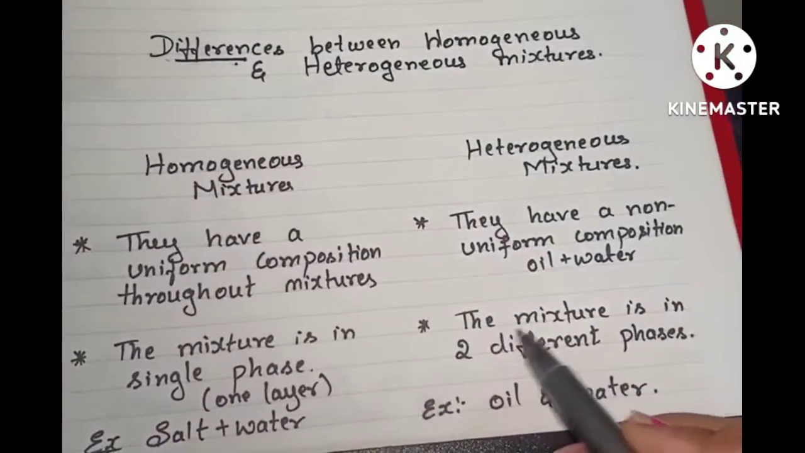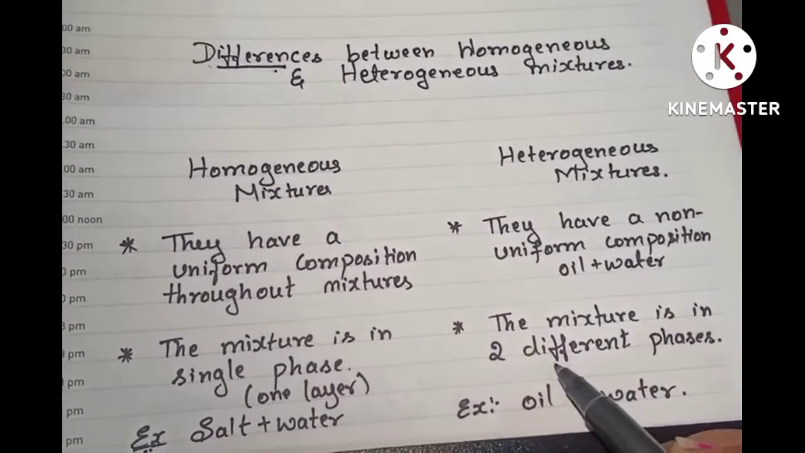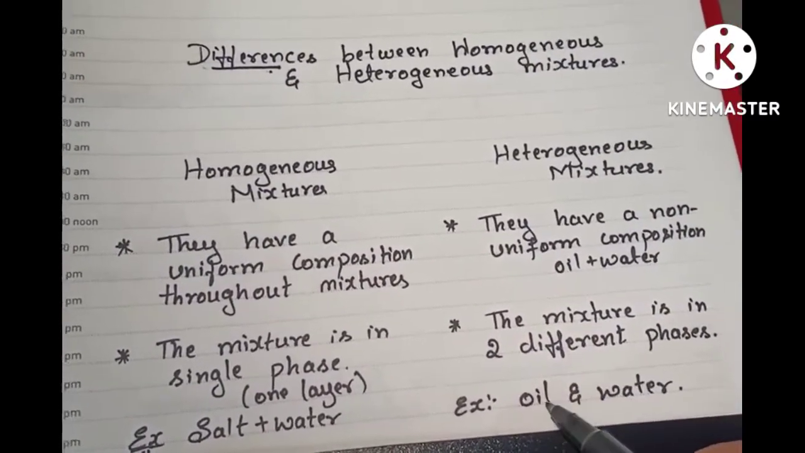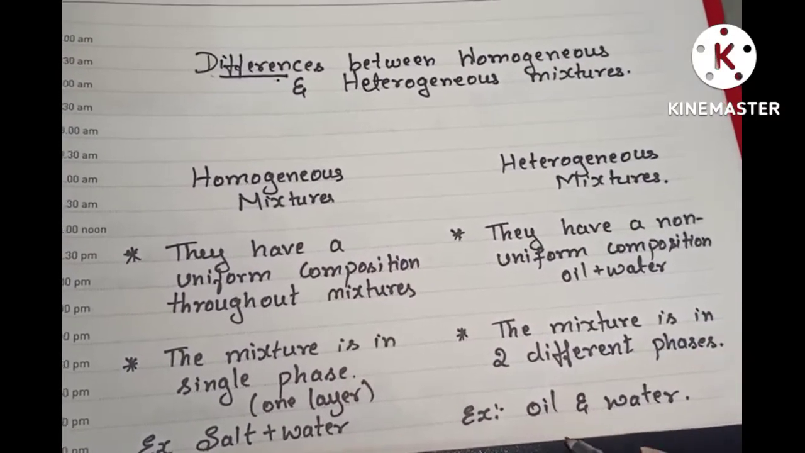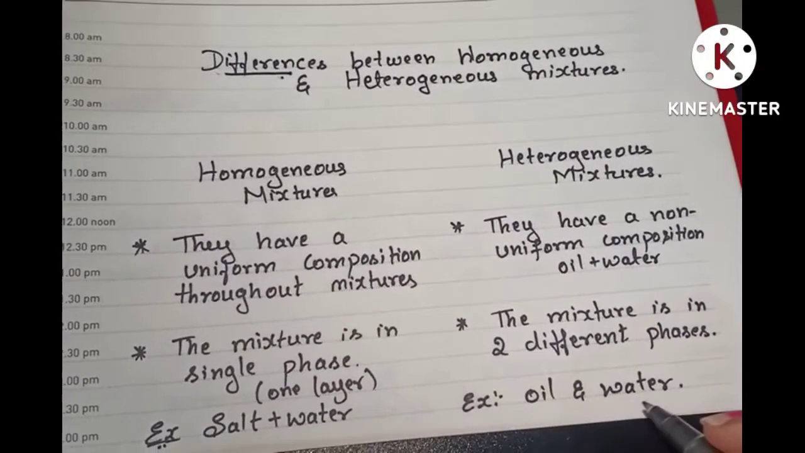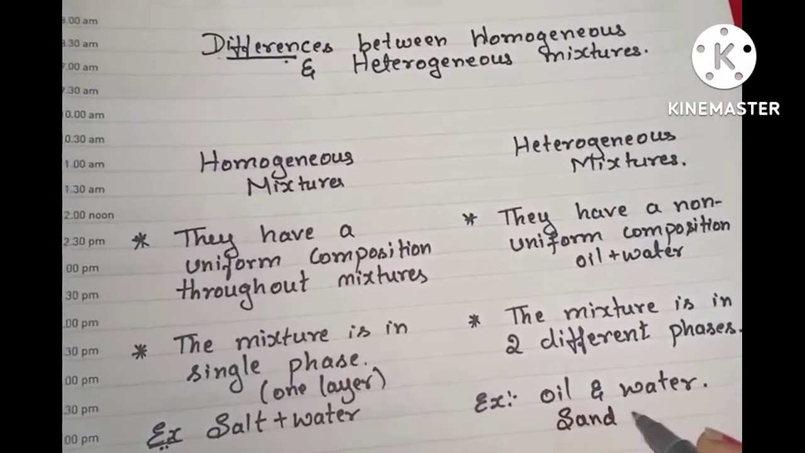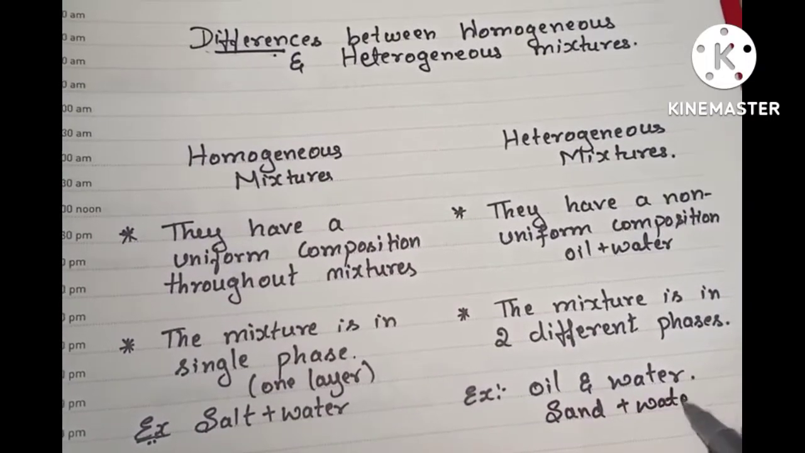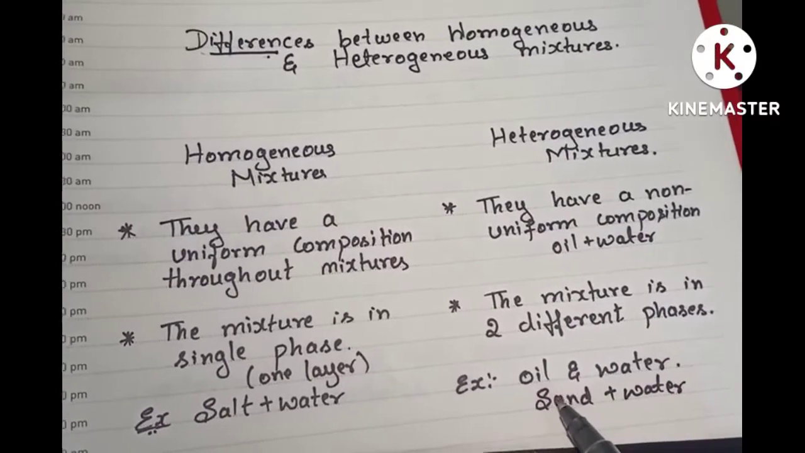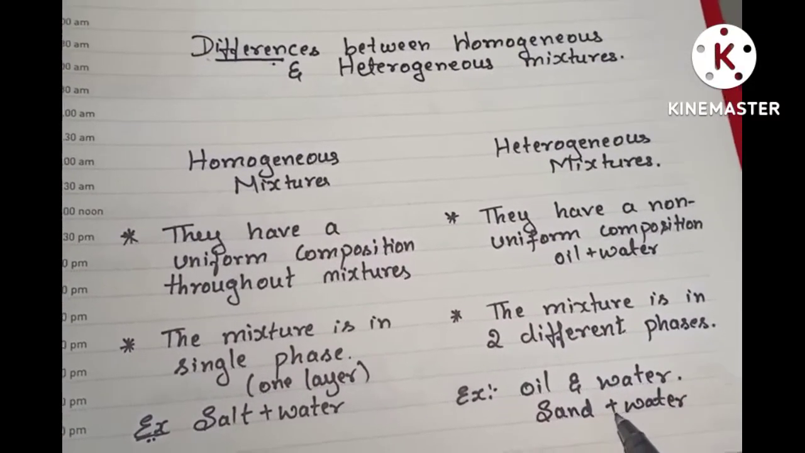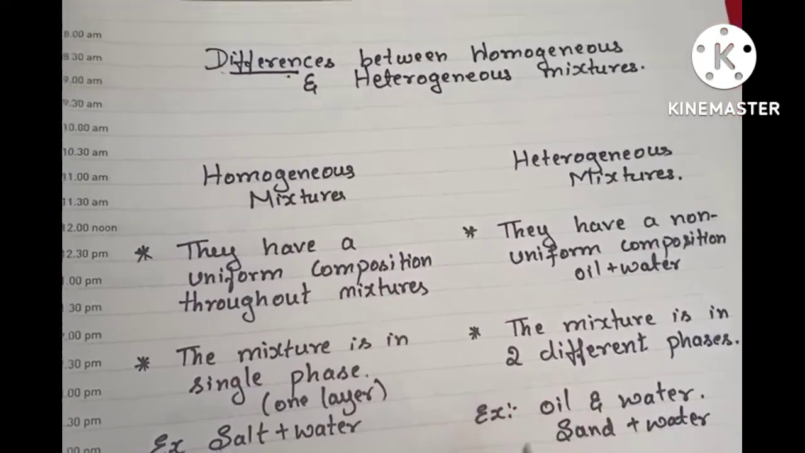In case of heterogeneous, mixtures have two or more different phases. Again, example, oil and water. We can see two different layers in case of oil and water. And also sand and water. We can see sand will deposit at the bottom of water. These are the differences between homogeneous and heterogeneous mixtures.